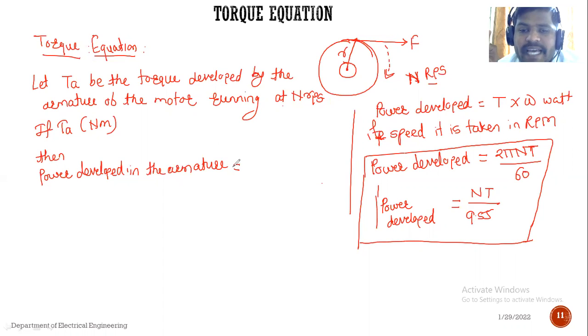Power developed in the armature of the motor, when the speed of the motor is n revolutions per second and the torque of the motor is TA, or armature torque TA. Power developed चा formula काय?